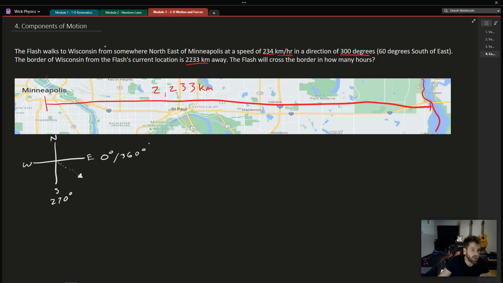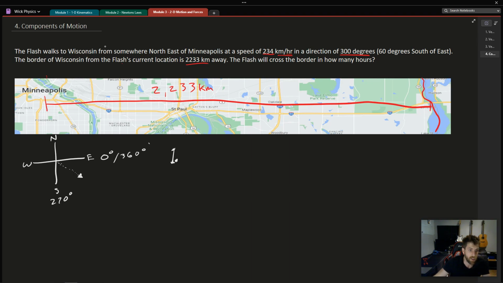So we're going east based on this coordinate, and we're going south. So we need to concern ourselves with that eastern bound component. How many kilometers east are we going per hour in that 300 degree, 234 kilometer per hour hike or walk? So let's look at that. This can be solved using cosine.